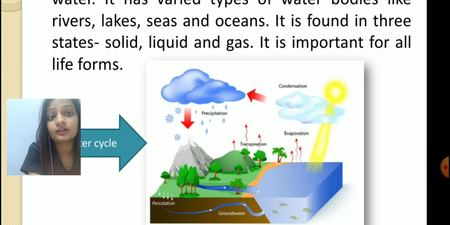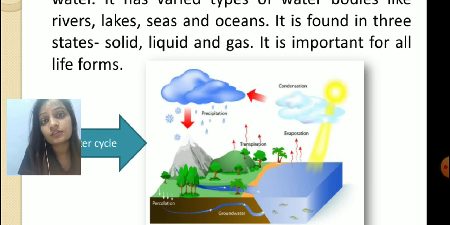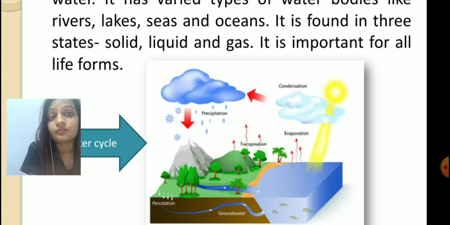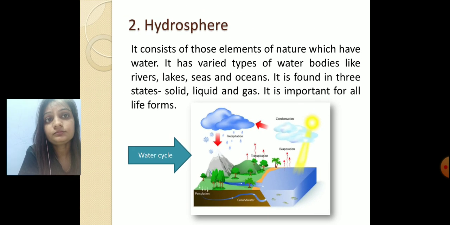This process is called condensation. Here in a cloud, the small droplets of water get collected and it continues until it becomes a large droplet. When it becomes large, due to heaviness, it falls on the earth again in the form of rain or water, and this process is called precipitation.